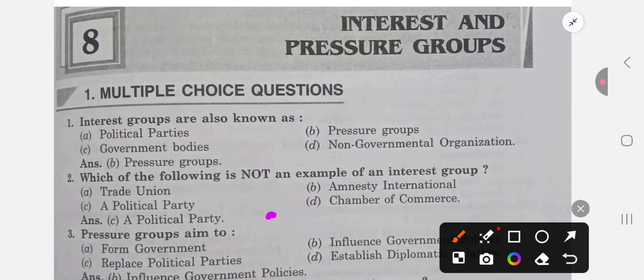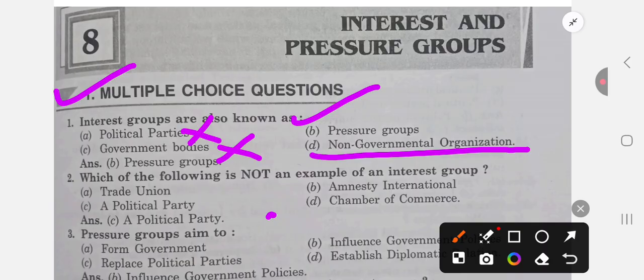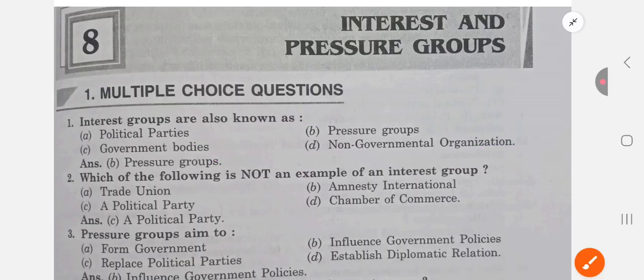Question answer. First MCQ, right? First MCQ: interest groups are also known as political party, wrong; pressure group, yes; government bodies, wrong; non-governmental organization, they are, but they are known as pressure groups. So our answer is B, pressure group.